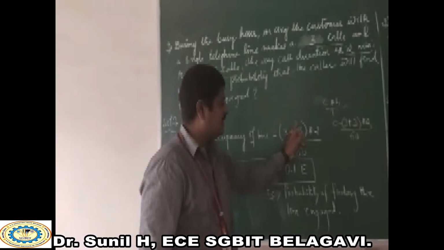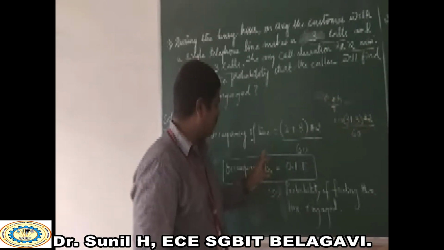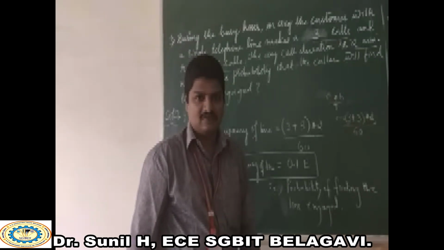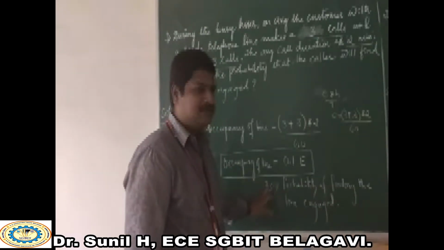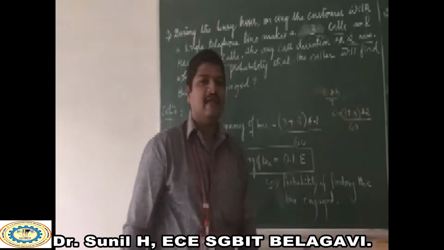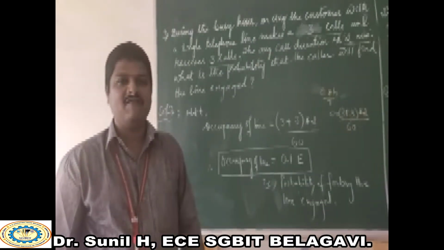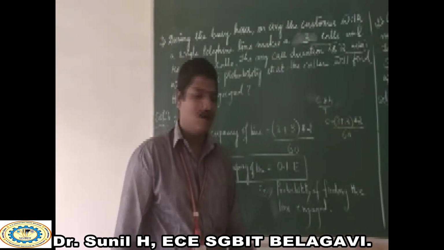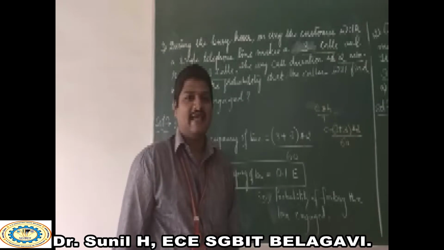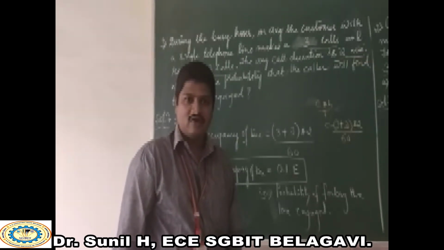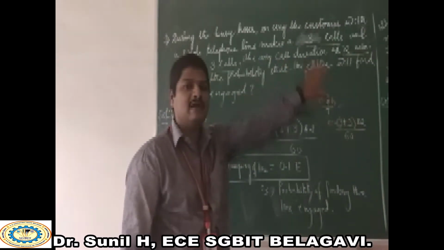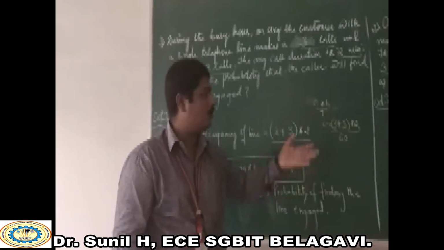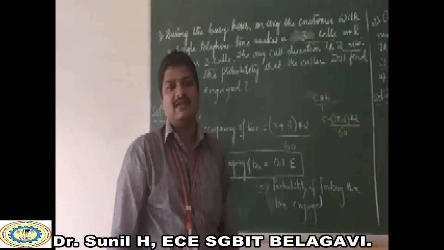Now if you substitute the value of C and H and T, then you are going to get the occupancy of the line, that is equal to 0.1 in terms of erlangs. Okay, which indicates the probability of finding the line engaged. This is one of the methods we can find out for the calculation of what? Occupancy of the line, or it might be the probability for finding the lines to be engaged in that particular moment. Okay, here also what they have given, both incoming and as well as outgoing calls, where 3 plus 3 is equal to 6 into what? The holding time at that busy hour is 2 minutes.